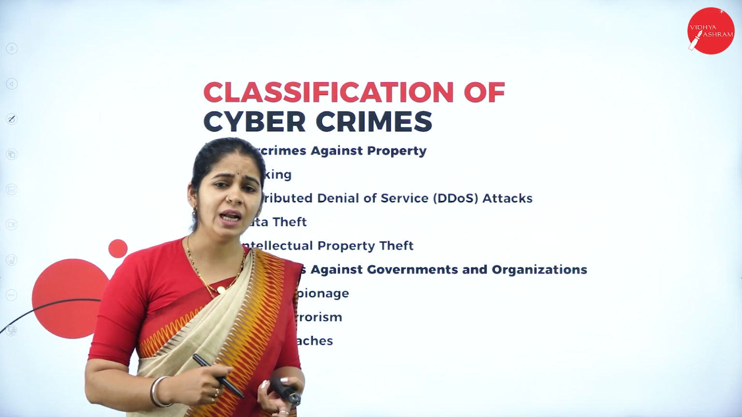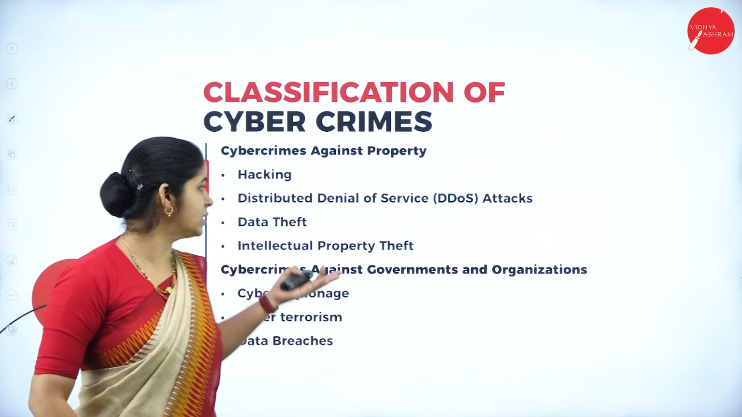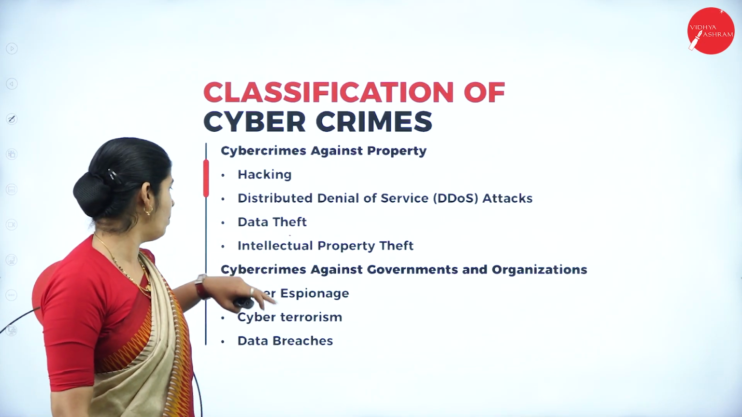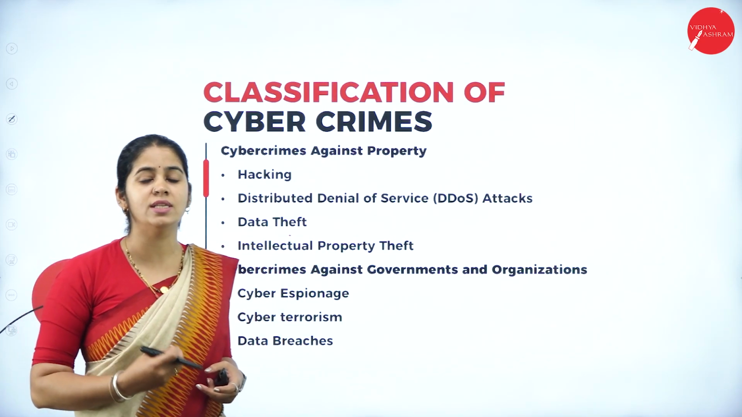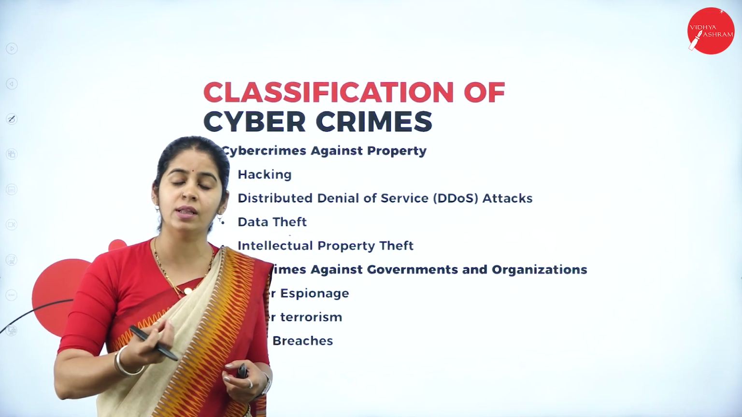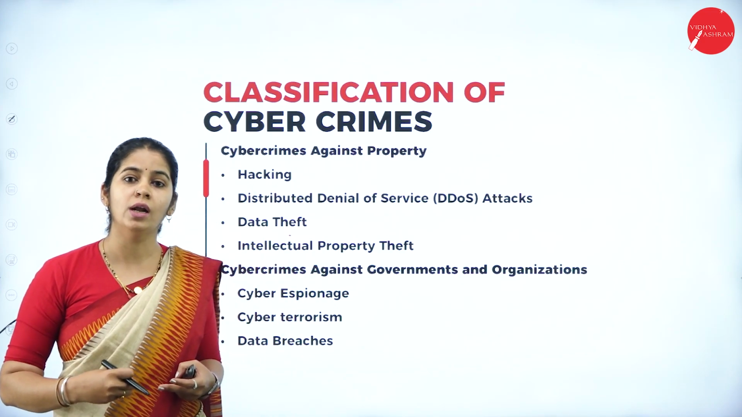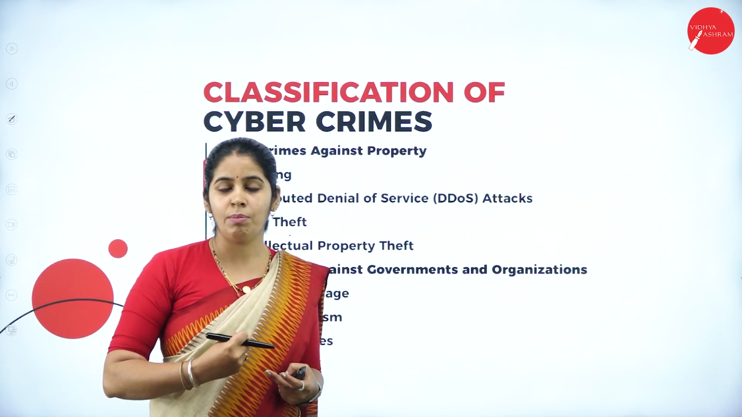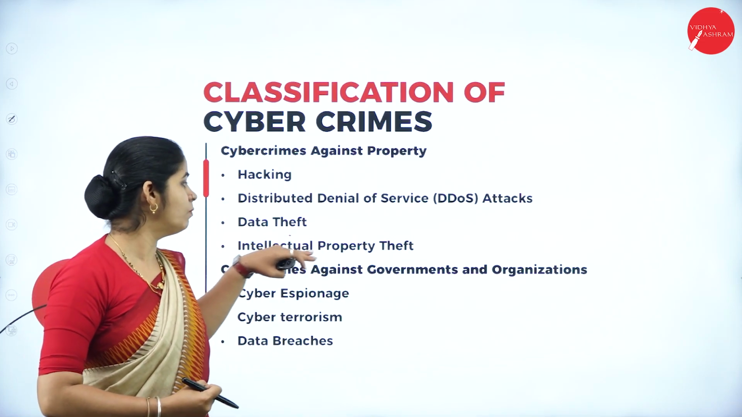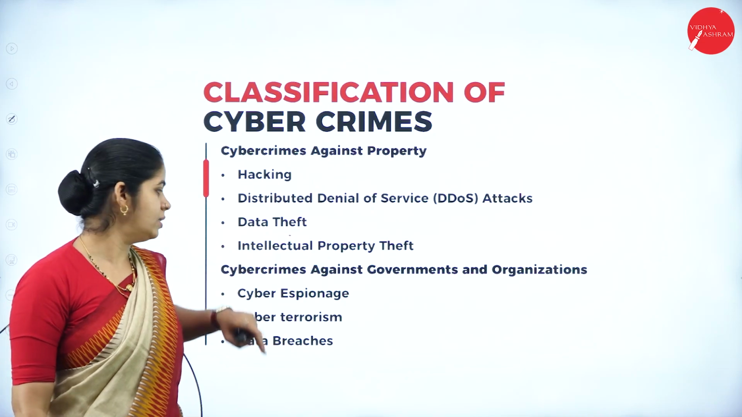Data theft: taking someone's data without their consent, without their knowledge, comes under cybercrime against property. Intellectual property. What do you mean by intellectual property? It means very sensitive data. Someone has the copyrights, someone has the patent rights of a particular product or a particular company. Those data can be stolen by someone. That is stealing someone's intellectual property. So that all comes under cybercrime against property.